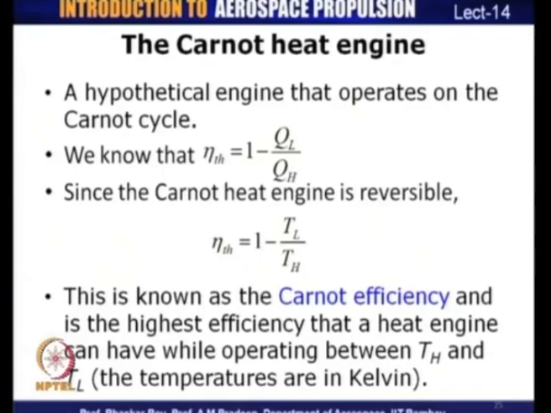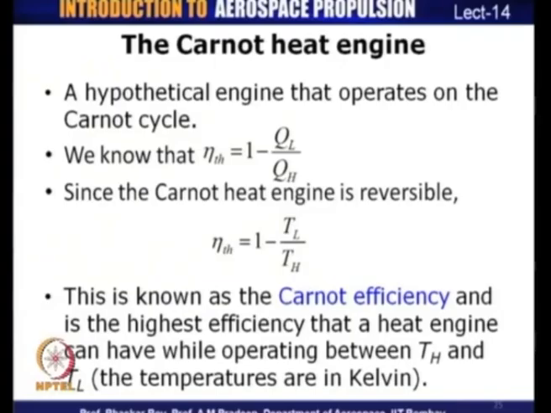And obviously, these temperatures are in Kelvin. If you use Celsius temperature, you will get grossly erroneous values. Make sure that when you are calculating efficiencies, you use the Kelvin scale for temperatures. So, for all reversible engines, the thermal efficiency is basically a function of the temperature ratios.